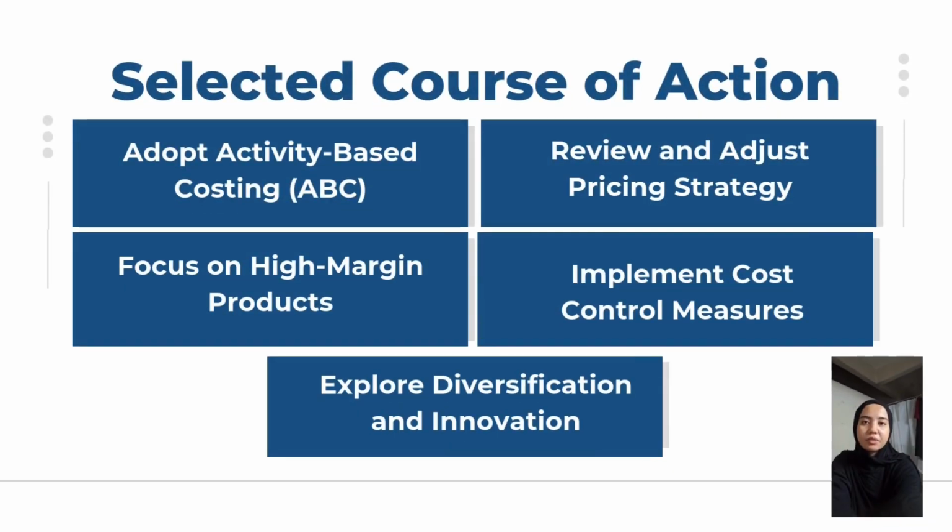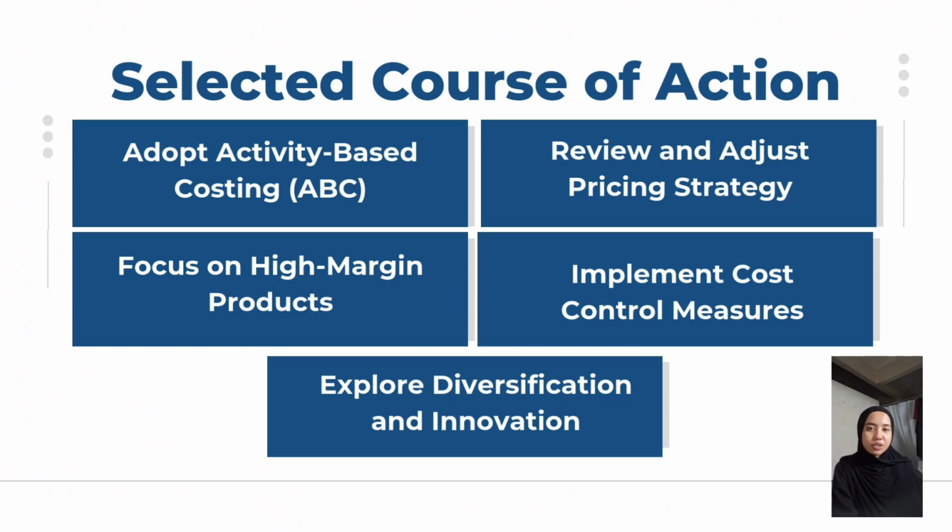There are at least five courses of action that can be taken by Dundee Corporation, which is first to adopt activity-based costing. Implementing ABC will allow Dundee Corporation to allocate overhead costs more accurately based on the actual activity and resource usage. This will provide a clearer picture of the true cost and profitability of each product line.